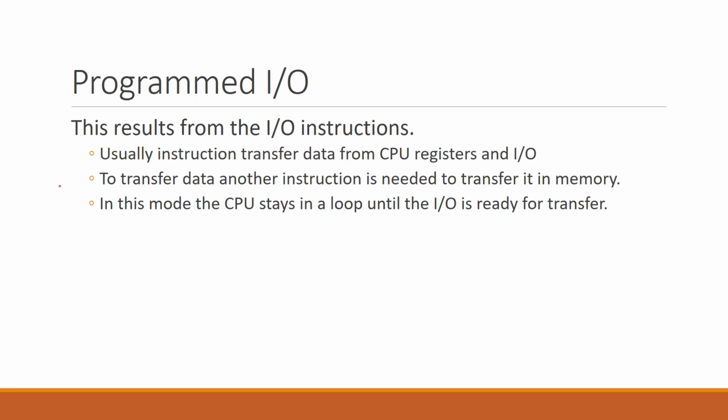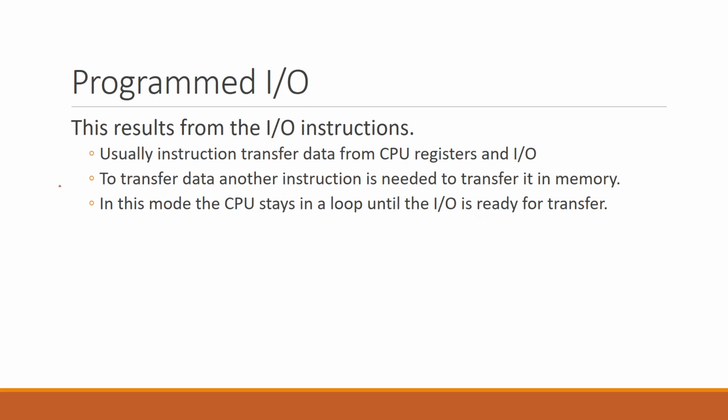Coming to programmed IO. This results from the input output instructions. You have seen different instruction sets of different microprocessors, and there are input output instructions present in every microprocessor's instruction set. Usually an instruction transfers the data between the CPU and IO registers. To transfer data, another instruction is needed to transfer it into the memory.